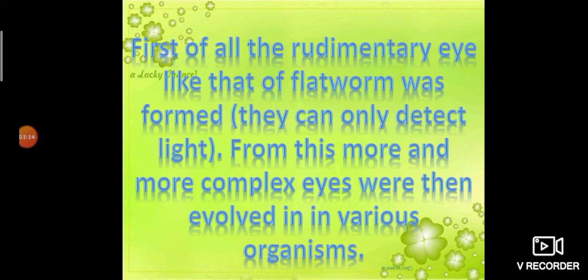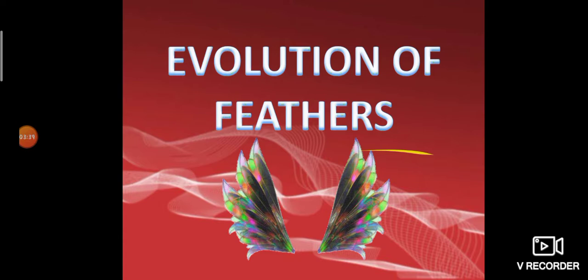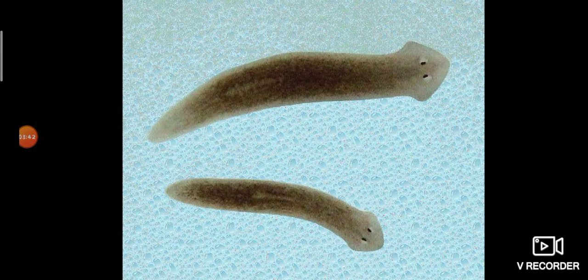So the evolution of the eye is an example of evolution by stages. This is the planaria. The first formed eye is the basic eye, present in the flatworm, which has the ability to detect light only. Then, generation after generation, more complex types of eyes were produced in various organisms. The structure of the eye may be different in different organisms, which shows the separate evolutionary origin. So the eye is an example of evolutionary stages.